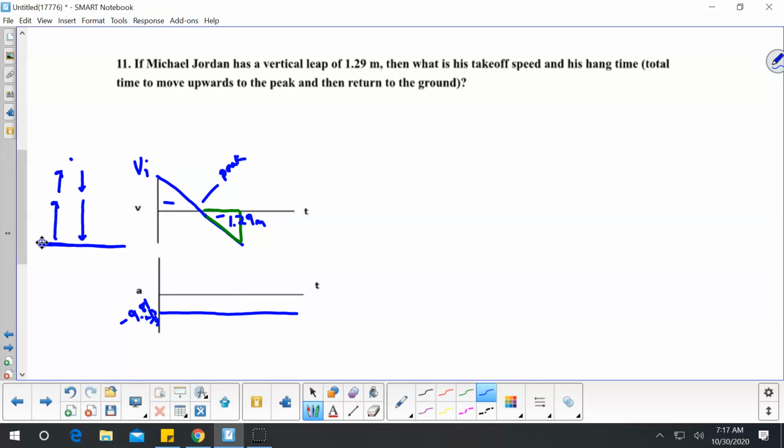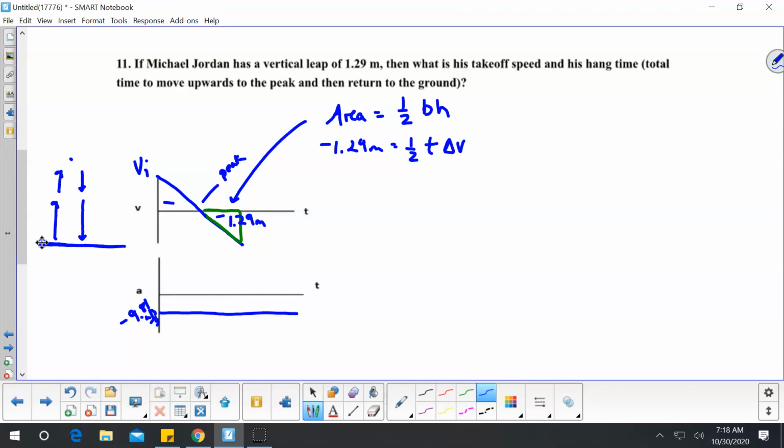Now, if we look at this, we know the area for this one right here, it's a triangle, equals 1/2 base times height. So I'm going to fill in negative 1.29 meters equals 1/2. The base of that top triangle is time. The height is the change in v. Now, we don't know the time, and we don't know the change in v. So we need to do a little substitution in here.